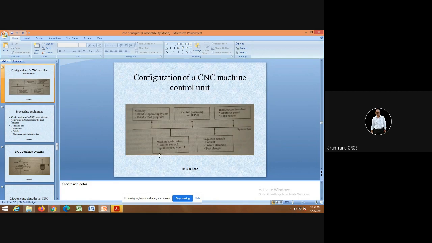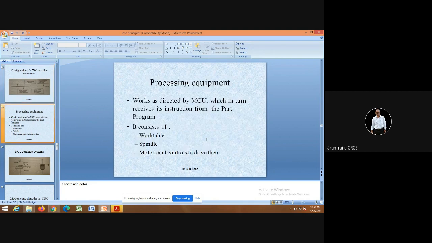So this is how a CNC machine is configured. Most important is that it has an OS, that is operating system. It has the part program, which is stored in RAM, and then there is coordination or interfacing between different functions.